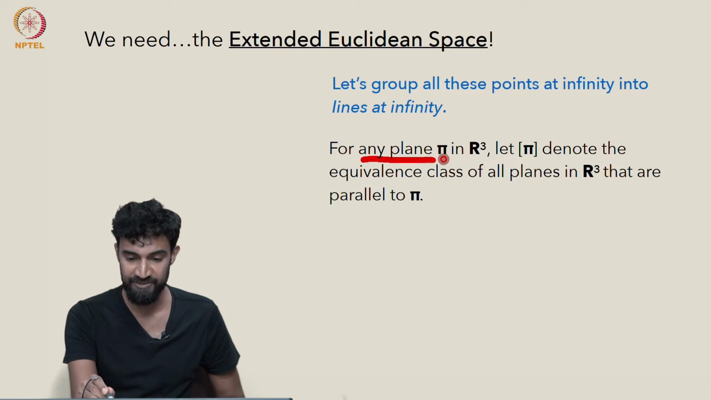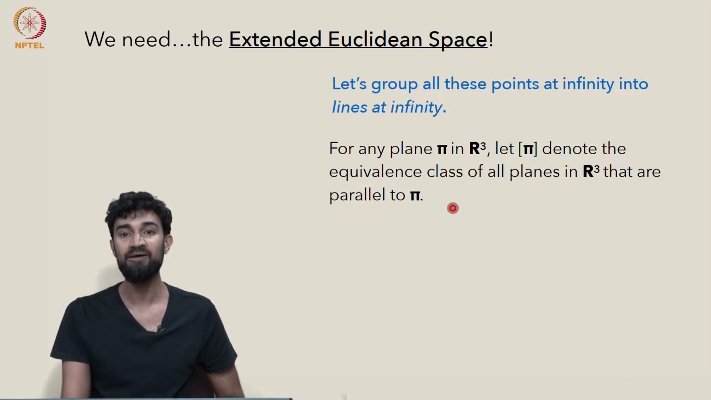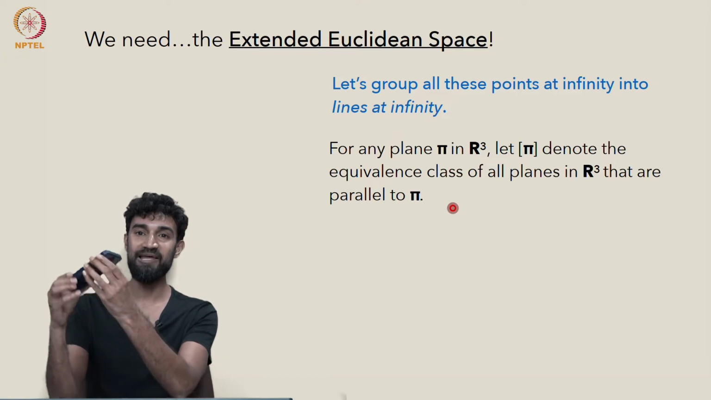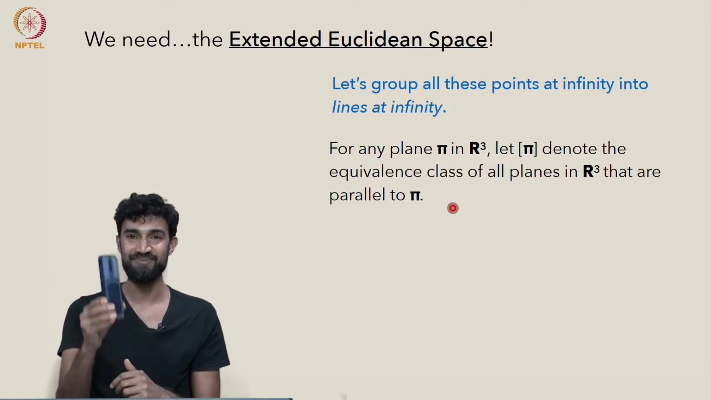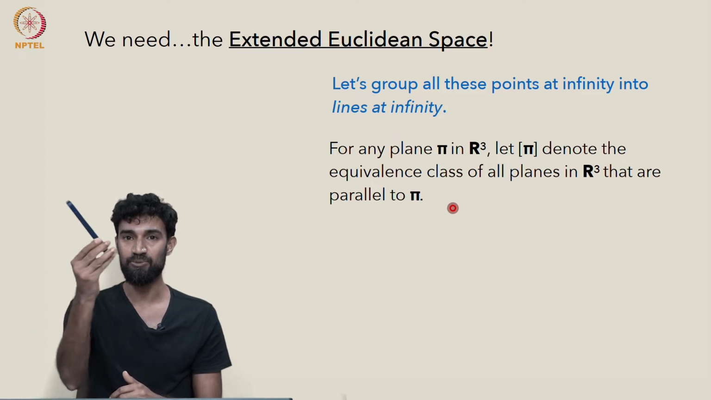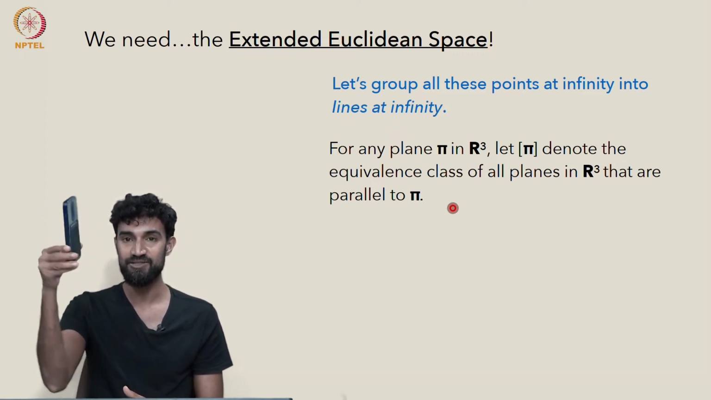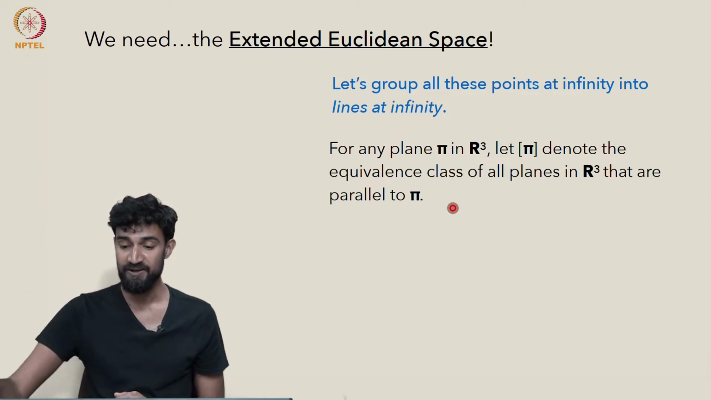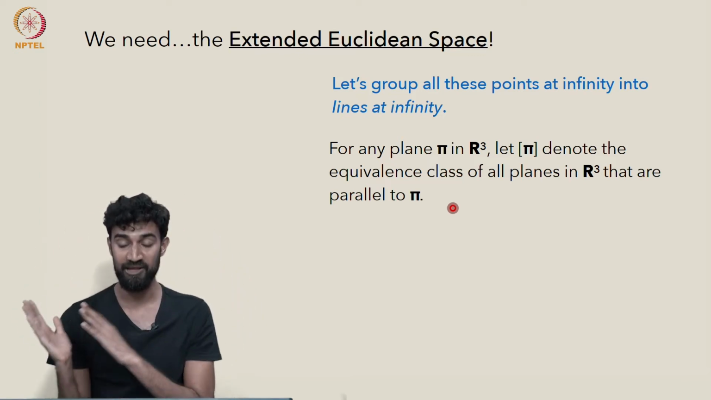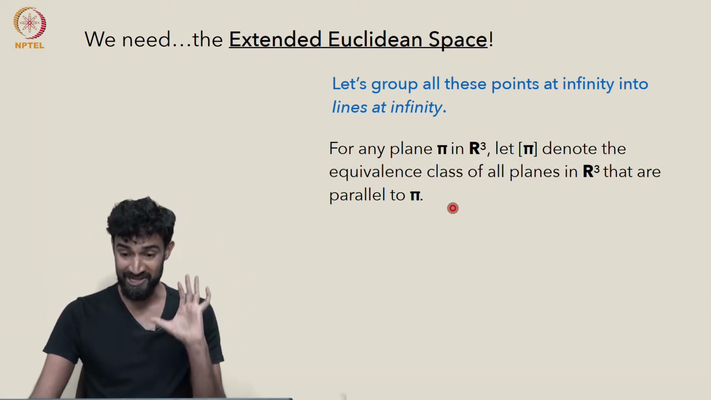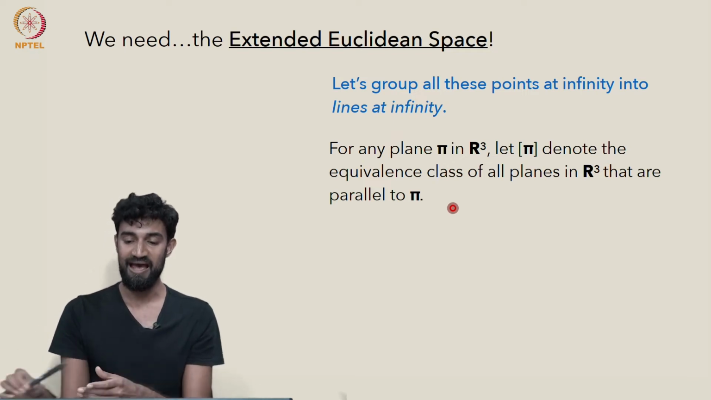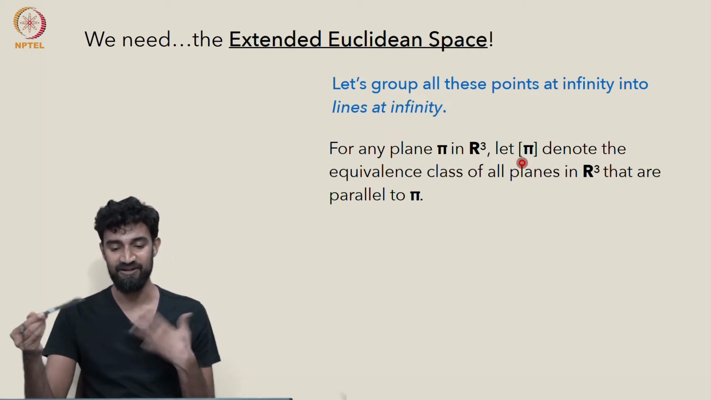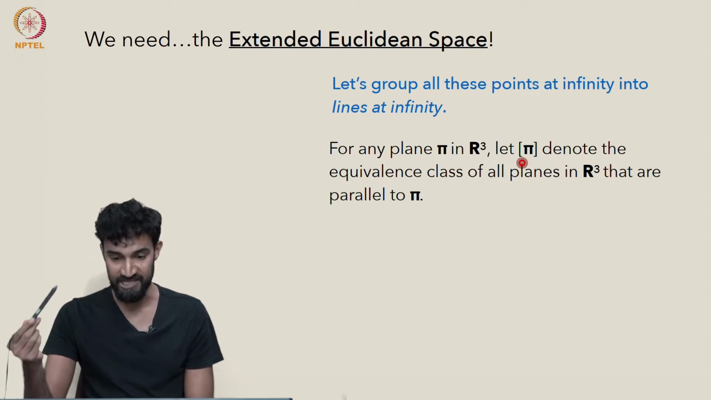We need to group our points at infinity into various lines at infinity. In particular, for every plane pi in R3, let's let bracket pi denote the equivalence class of all planes in R3 that are parallel to pi. Again, you can imagine this as taking a plane in space, my phone here represents a plane, and translating it around in space. No rotating it, no turning it, just translating it around to get other planes that are parallel in space. That collection of translates of a plane is the collection of all planes parallel to that initial plane, and that is bracket pi. It's the set of all planes parallel to pi. It's the equivalence class of pi.